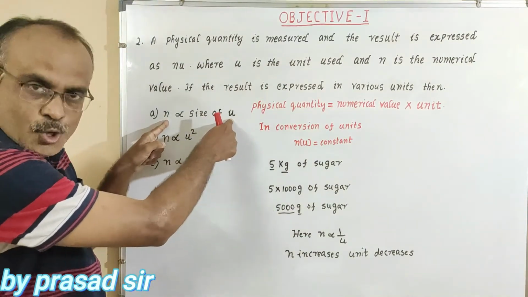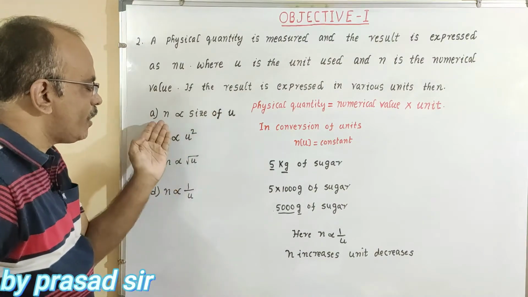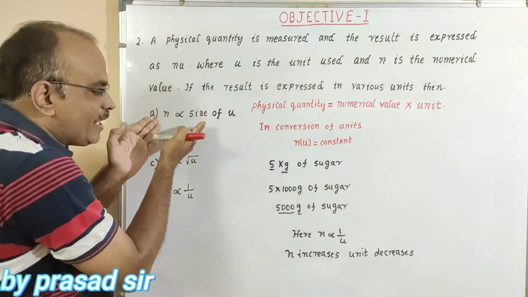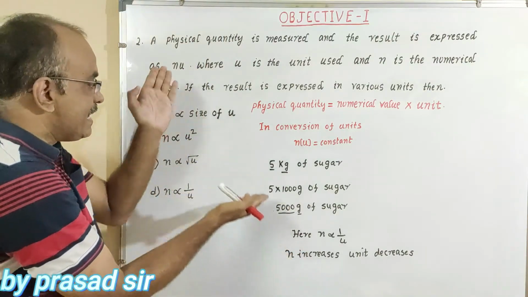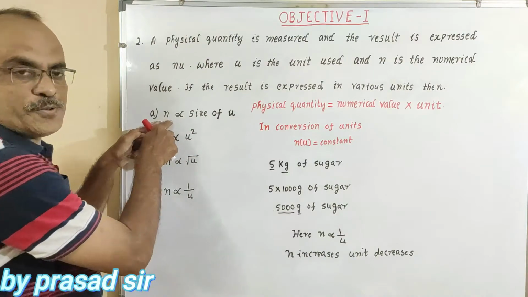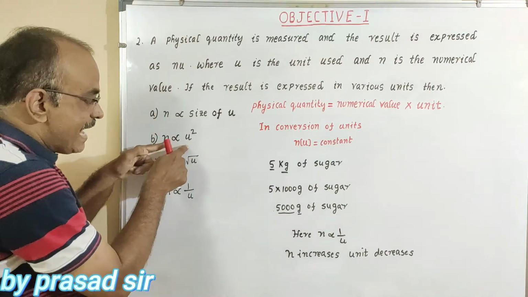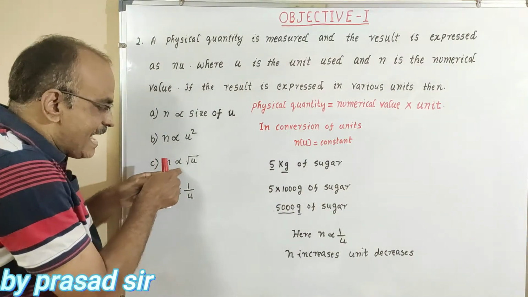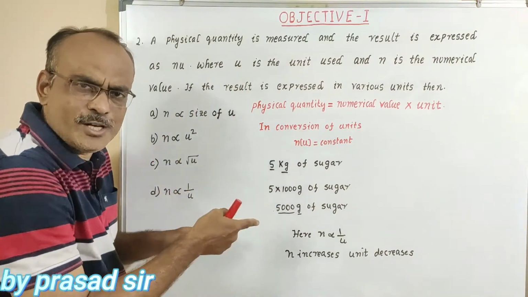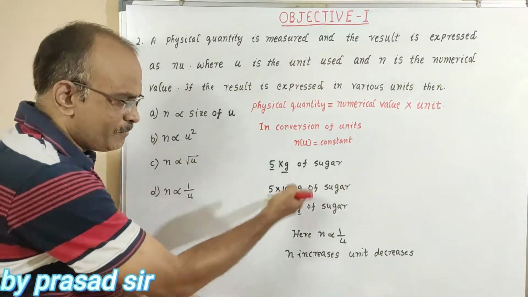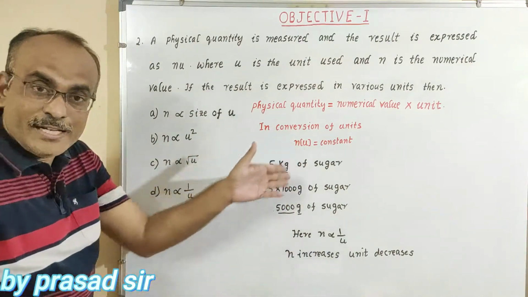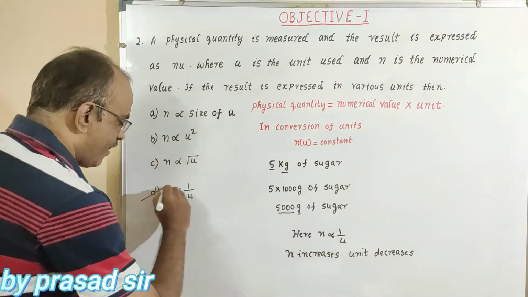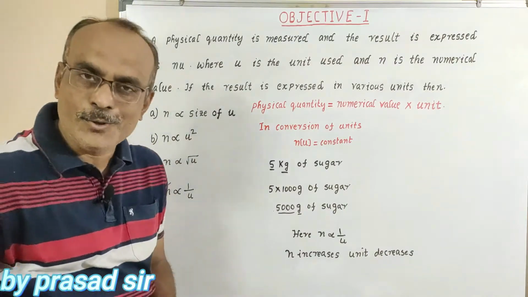Is it right? No. Why? Because how much the numerical value increases, that much the unit would also increase. But here n increases, u decreases. So this option is wrong. Second one, n directly proportional to u square, that is also wrong. Third one, n directly proportional to root u. Is it possible? No, it is also not possible. Now, which one is suitable? n is inversely proportional to u. This is the answer for question number 2.